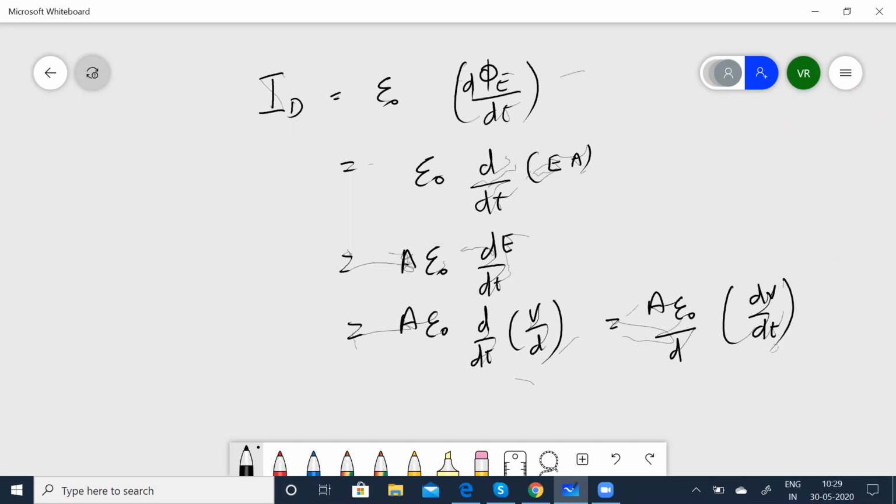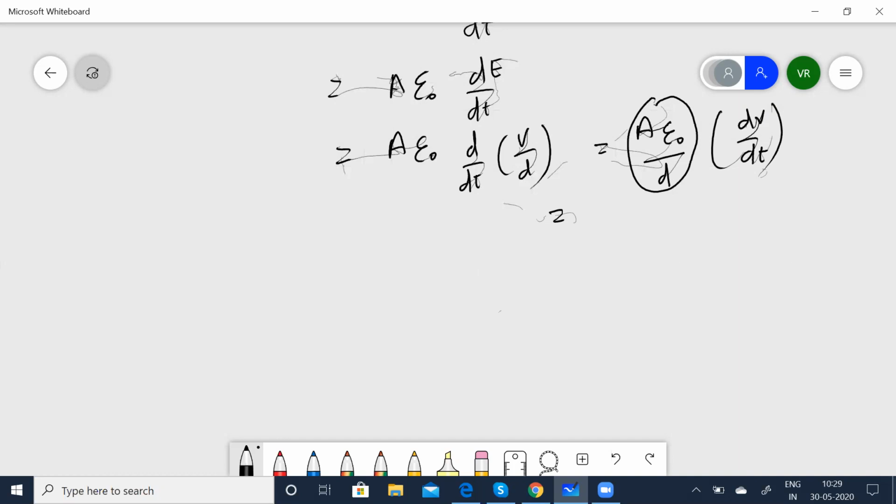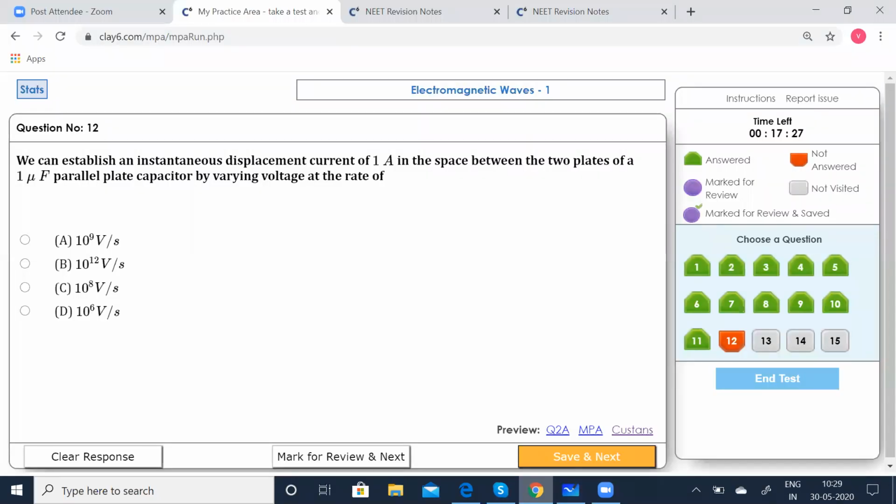But you know, this part is nothing but C. So that is equal to C into dV by dt. So from this is I0, right? So from this we get dV by dt is equal to I0 by C. Let's see which option is correct.